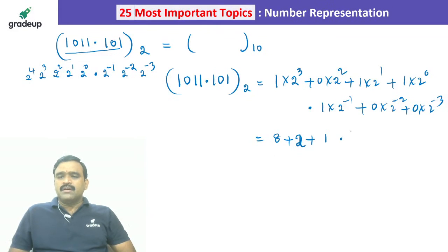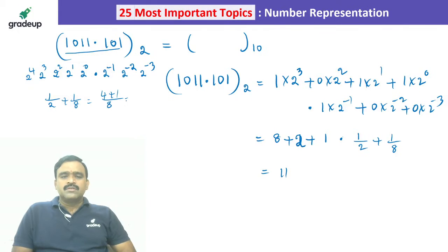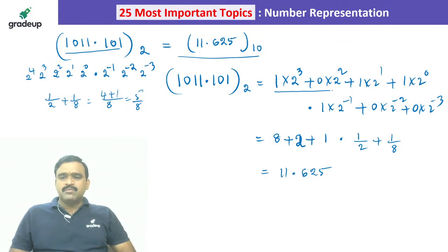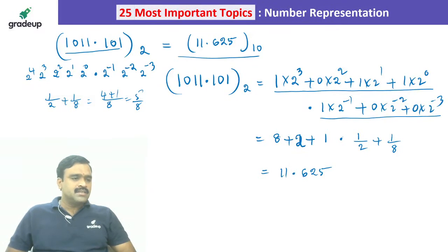Okay, then now after the point, it is 1 by 2 plus 1 by 8. 2 power minus 3 is 1 by 8. So 8 is the LCM, so it is 4 plus 1, so it is 5 by 8. 5 by 8 is nothing but 0.625. So 11.625 is the decimal value. I am not doing the calculations for every problem because it is time consuming and it is an easy thing, you can do that. So I am leaving the calculation for later.